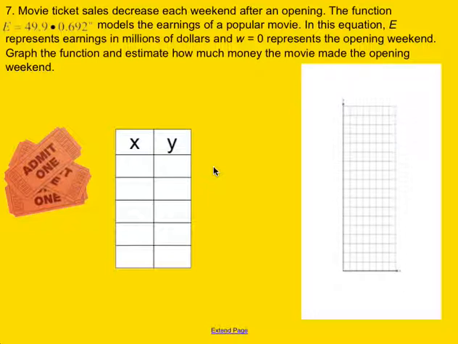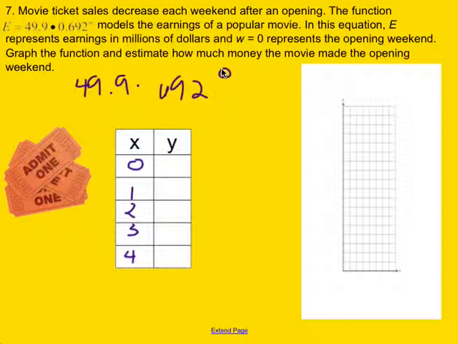Well, opening weekend is going to be when W equals 0. So really that's just asking for our y-intercept. So let's go ahead and make our chart. So we have 0, and you guys might need to actually draw a chart on your note sheet there. So 0, 1, 2, 3, and 4. So what we're going to do is we have 49.9 times 0.692, and we're going to be raising that to the 0 power, to the 1 power, to the 2 power.